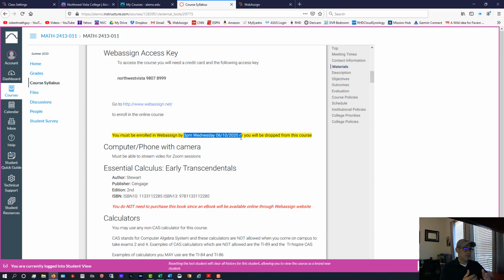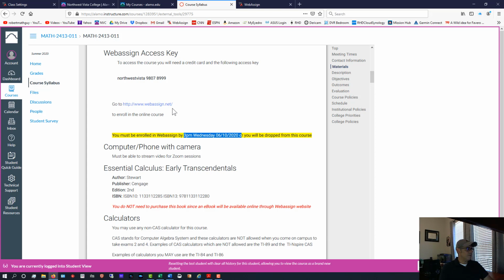And you can do that by a credit card, or there's a couple of different options. But if you don't pay, it's going to lock your account, and it's a big mess. So you want to do it before that due date that they give you. And they'll remind you every time you come in to WebAssign. It'll remind you, hey, you haven't paid.